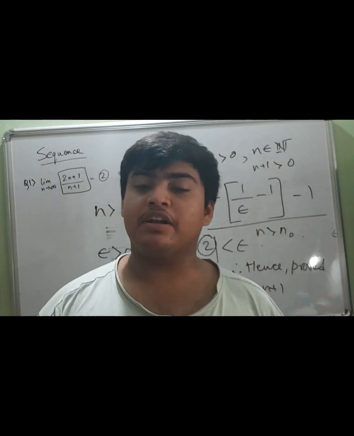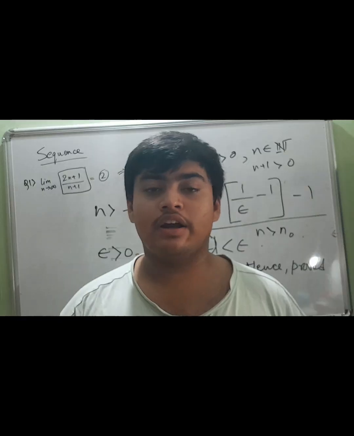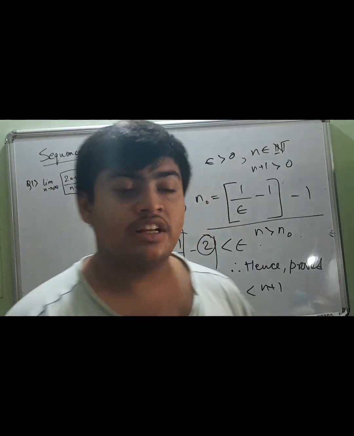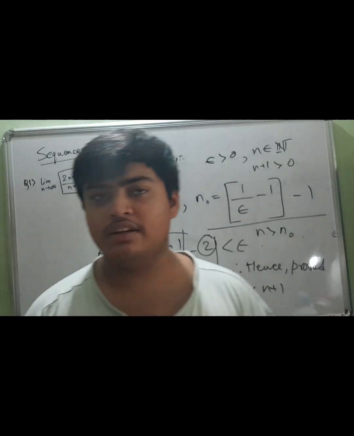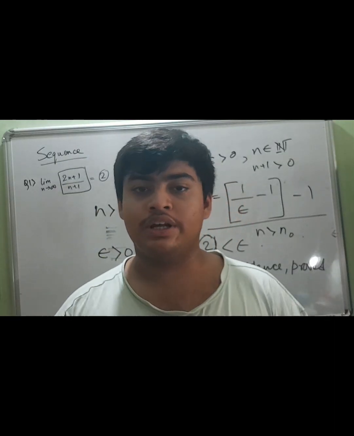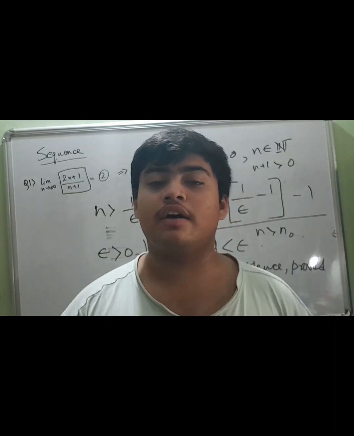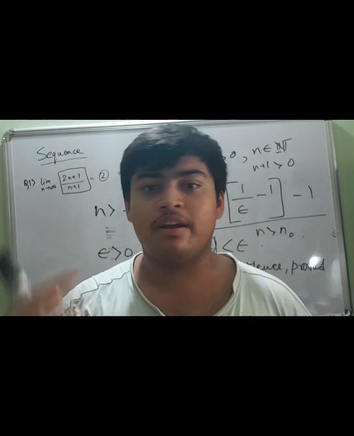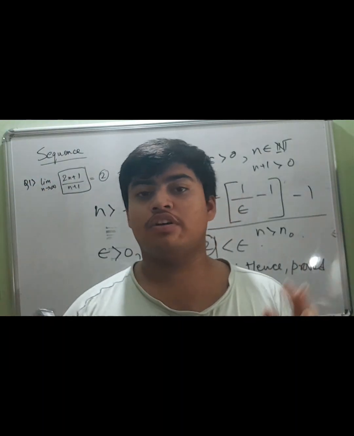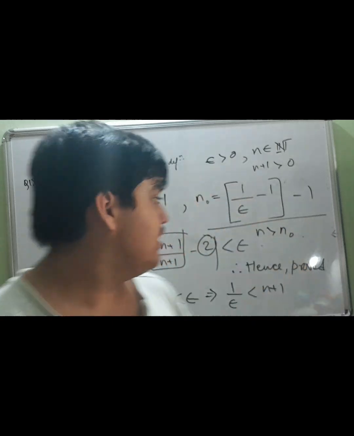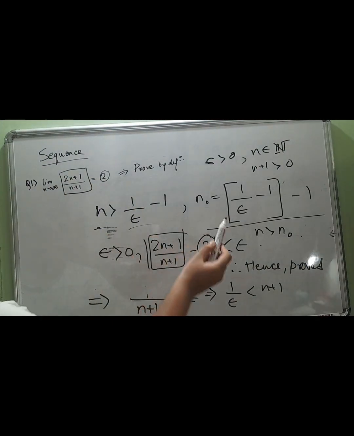Okay, so this is a particular method that you will have to learn, right? So any proof by definition can be mostly done by this. There are some questions which are a bit difficult. I'm not going to go into that today. In those questions, you'll have a quadratic divided by a quadratic, and you'll see that it is not really easy to get n as a function of epsilon.